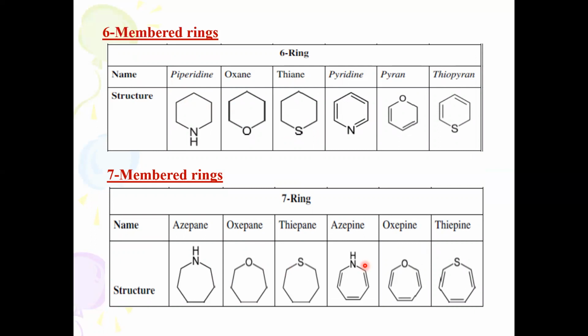But as per your syllabus, you are supposed to concentrate and study only 5 and 6-membered rings, even writing of structural formulae and naming of the 5 and 6-membered heterocycles, including their synthesis and reactions.